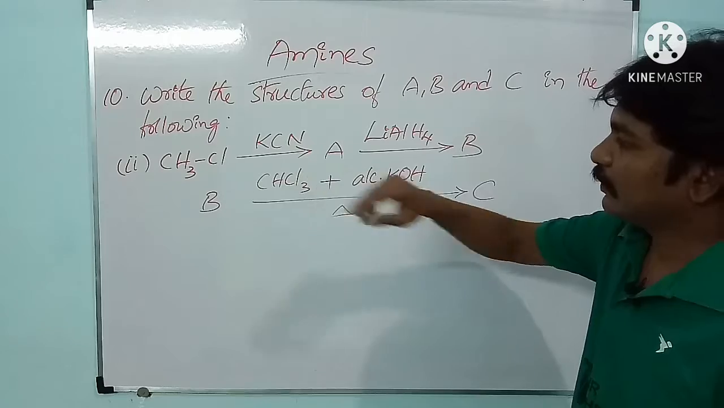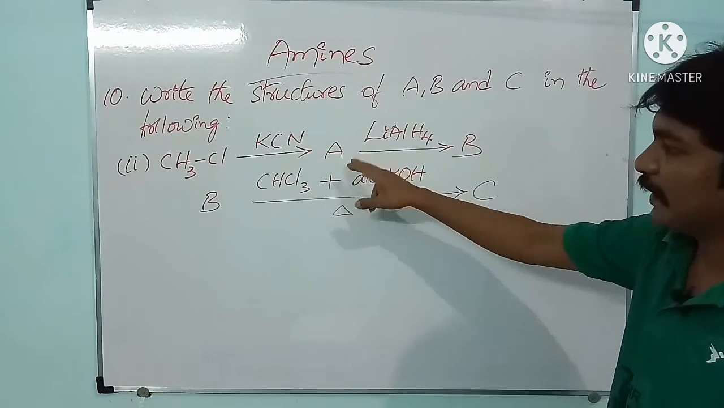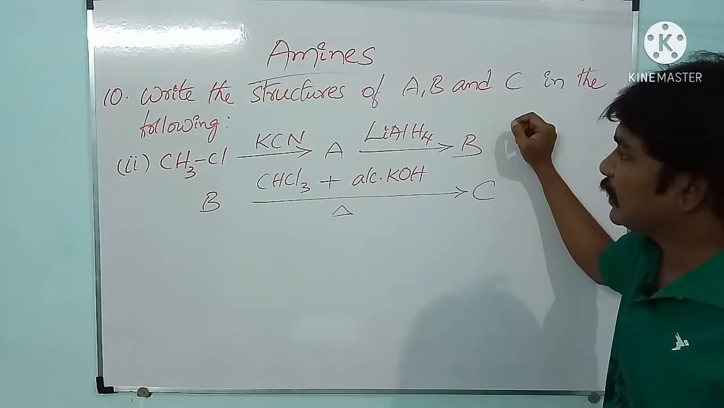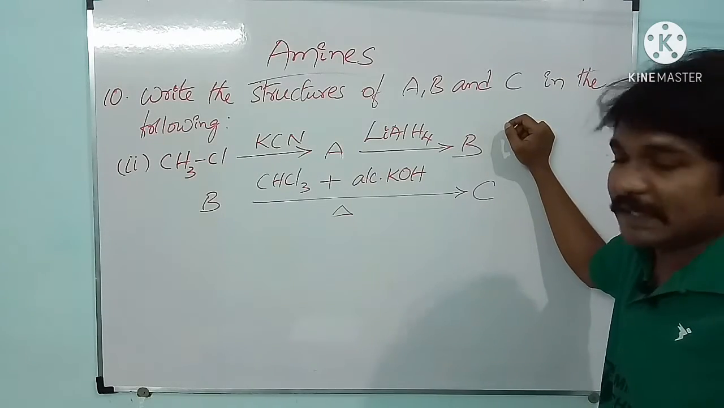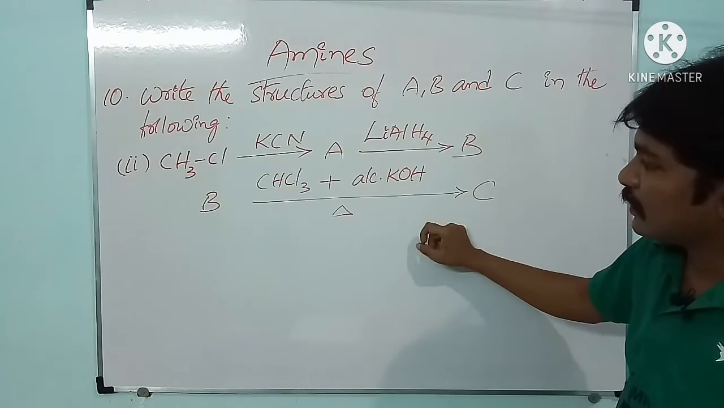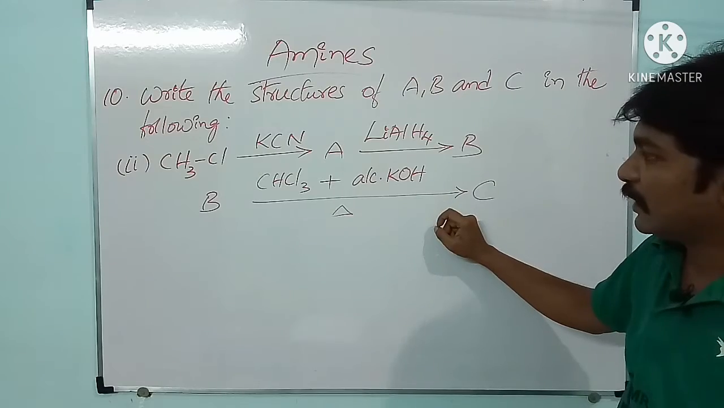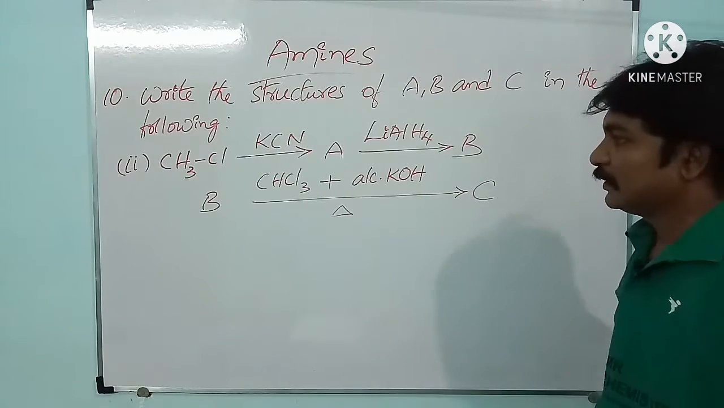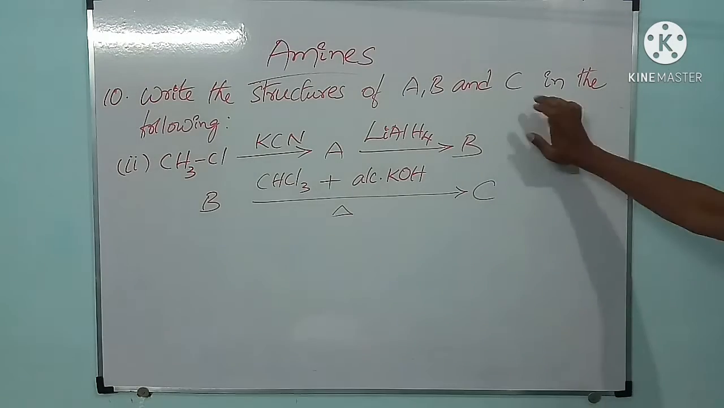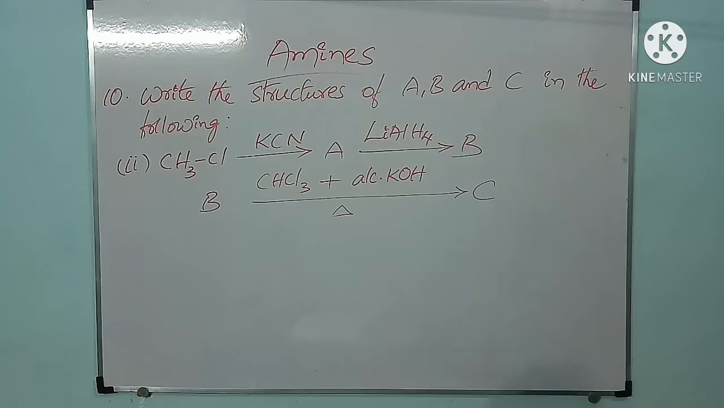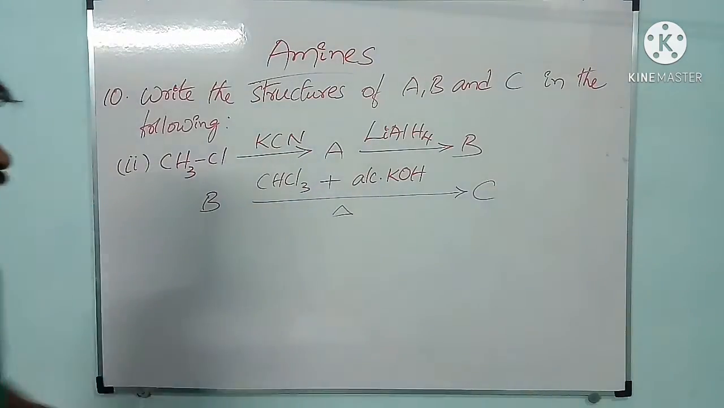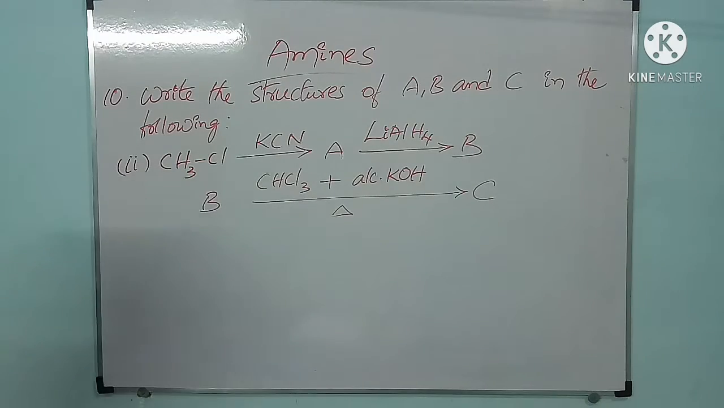And the second question under the 10th one is, see here, methyl chloride is treated with potassium cyanide and it is giving a product A, and that product A on treating with lithium aluminum hydride, a strong reducing agent, is giving B. B on treating with chloroform in presence of alcoholic potassium hydroxide and on heating gives C. Here we have to find out A, B and C in the following reaction. First you take the reaction and we will discuss it.